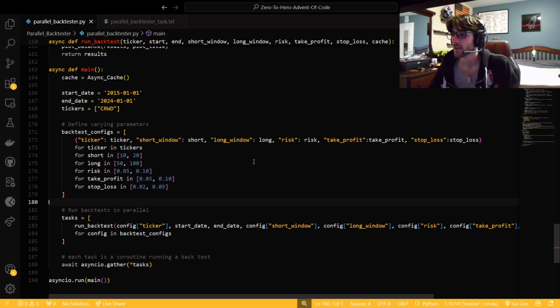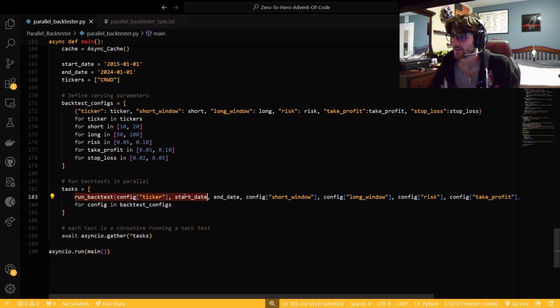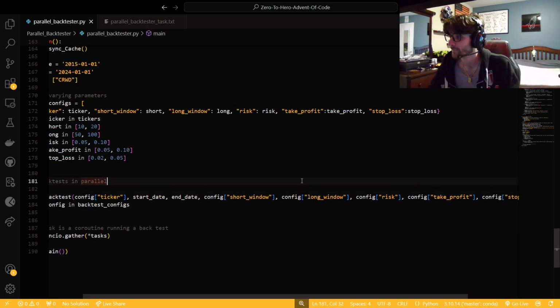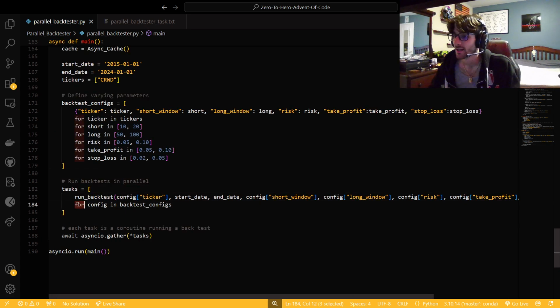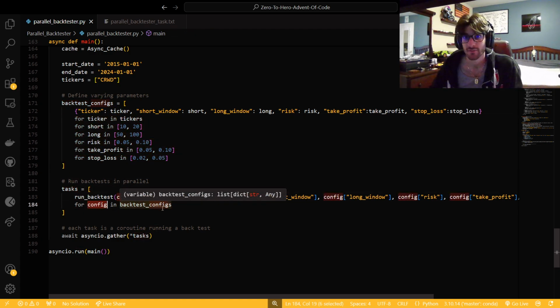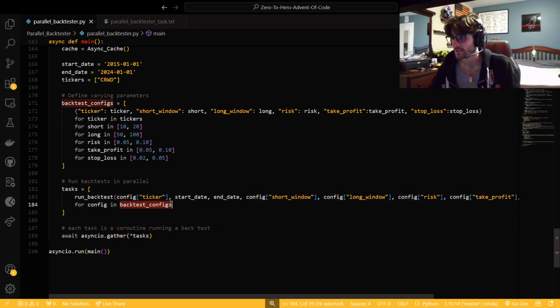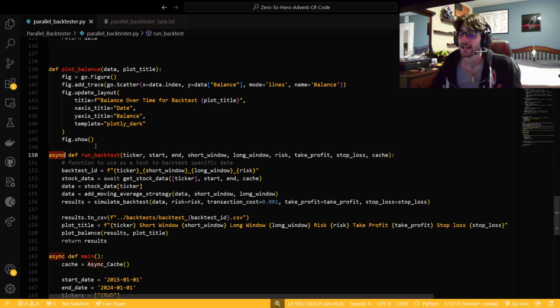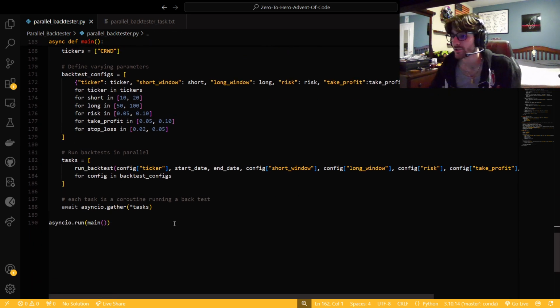So then we could run all of our backtests in parallel. So just run our backtests with each thing. Because now we have all of these configs, right? We have these different dictionaries, and this is a list because we have a bunch of different parameters. So now our task is to run every different configuration that we could have. So for a config in backtesting configs, we have all of our tasks. And then because run backtest is an async function, it is a coroutine. It does return this, but we have to await it. It is like running in the background pretty much. So that's why tasks is the thing going on.